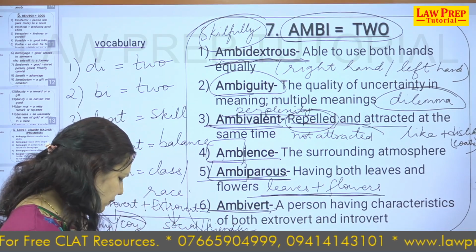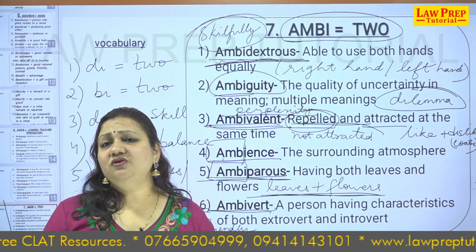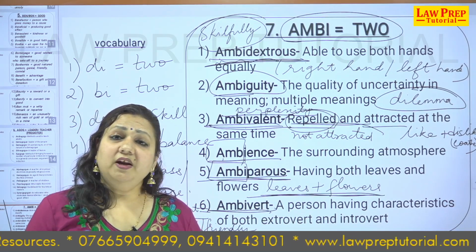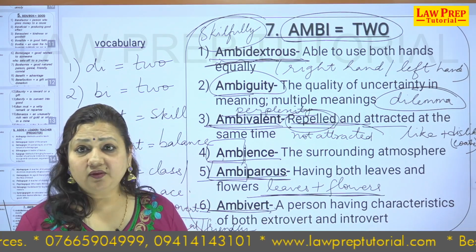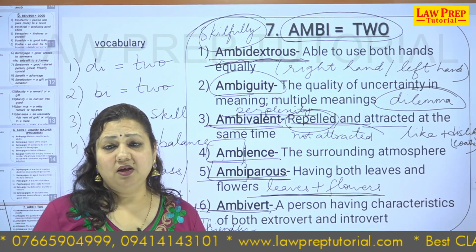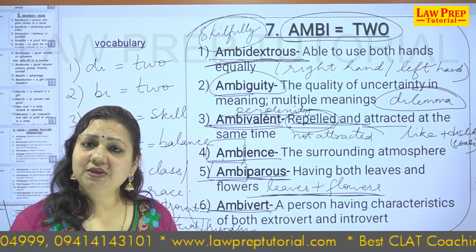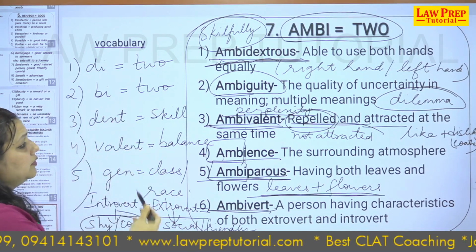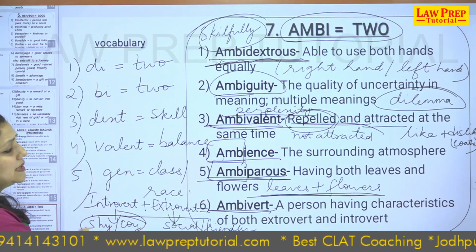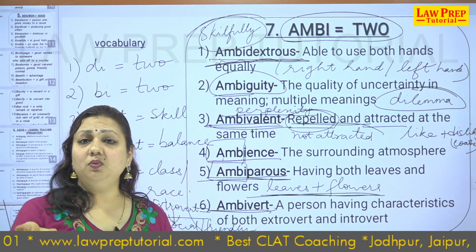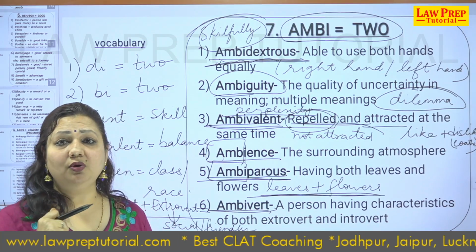You have heard in various places people say that this child does not speak at all, he is very stuck, he is very quiet, and the mother says the child is very extrovert, he speaks, he eats my head. So, this is an ambivert kind of personality. I hope it is clear. You have noted down the three roots. It should be on the screen of your mind, not my screen only, your screen too, so that you add new words to your knowledge.